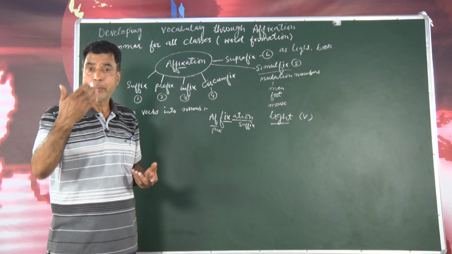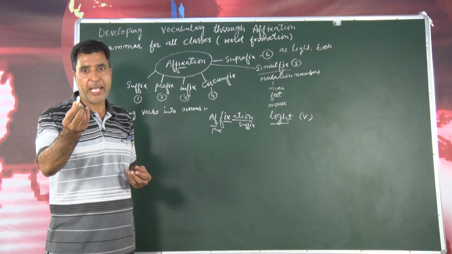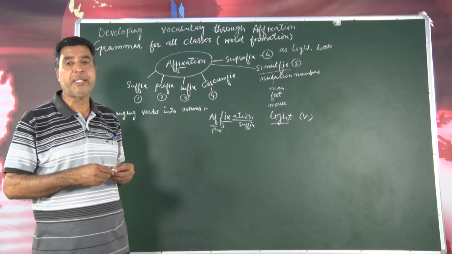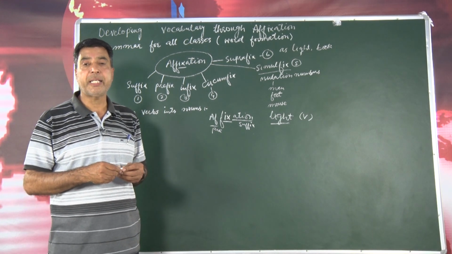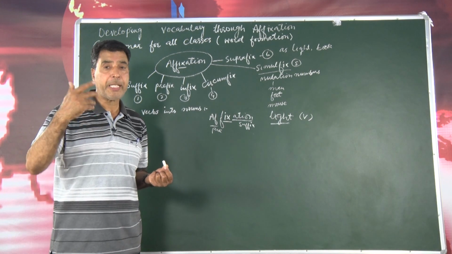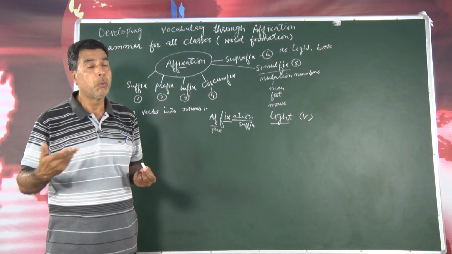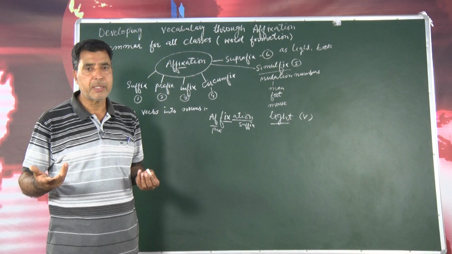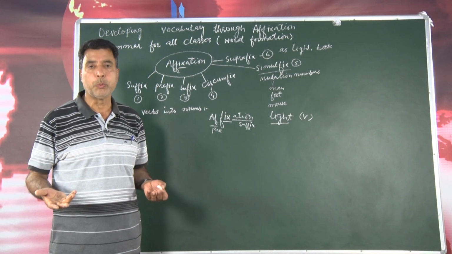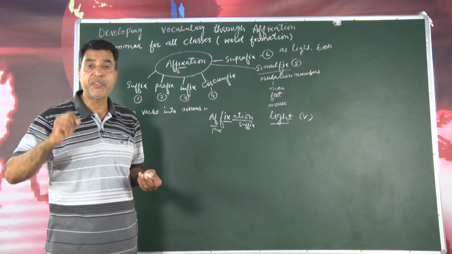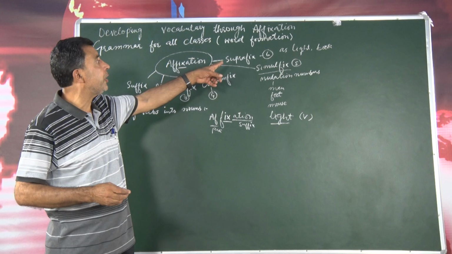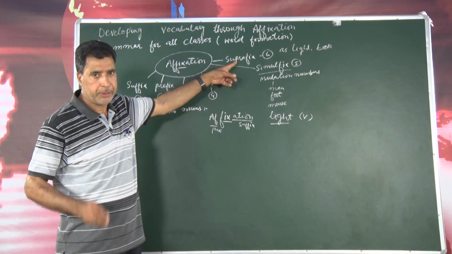One more word, book. Book is a noun, okay. When I tell you to use this word in a sentence as noun, you say this is my book, very good. If the same word is used as verb, what can you tell? Yes, we are going to Gulmarg, and let us book a room. So here the same word has been used as verb. So this in English is called suprafix, okay.